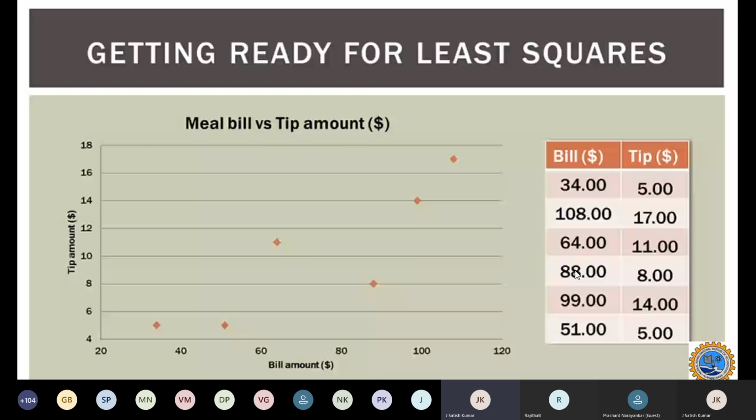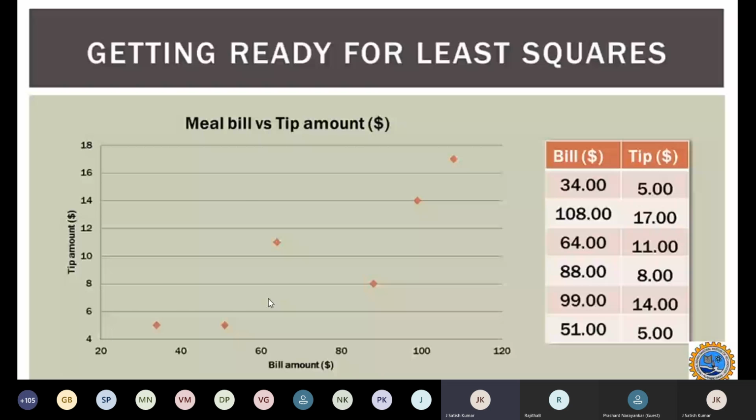Then the third plot is 64. If I am seeing from the perspective of the x-axis, then for $64, $11 is the tip amount. Then next $88 will be $8. Then for $99, the tip amount is $14. Then for the $108 bill, the tip would be $17. You can see that the tip is directly dependent on the total bill amount, and we plotted these values in a simple scatter plot of two dimensions.